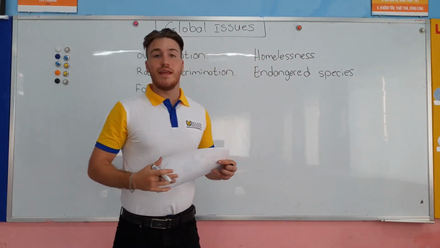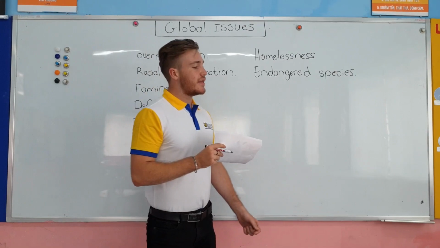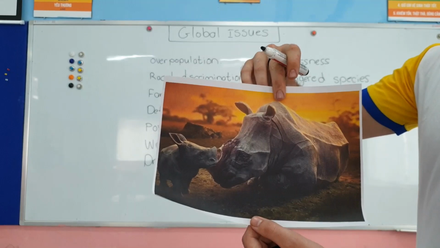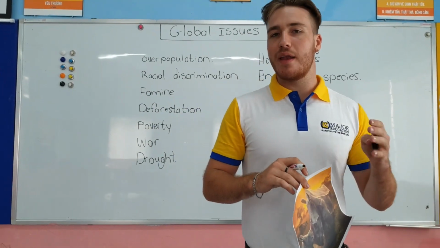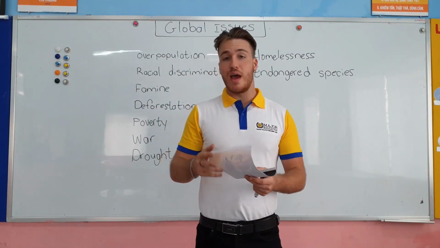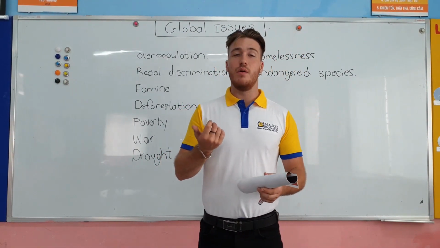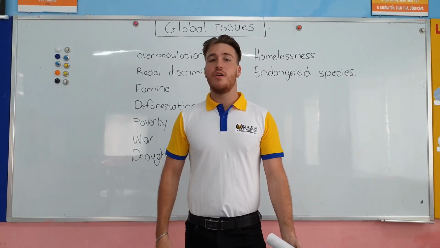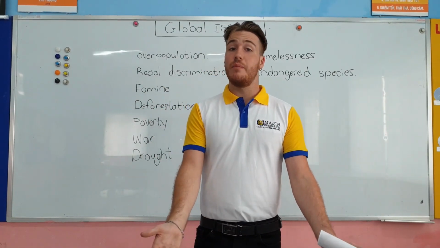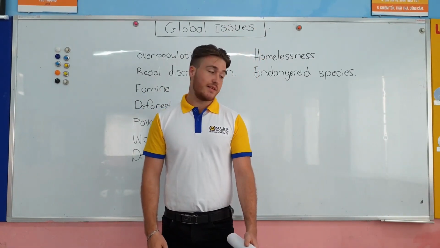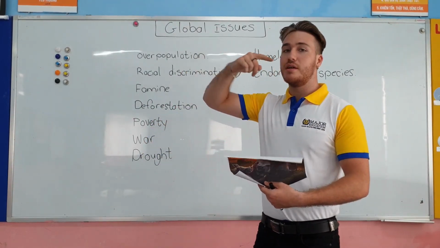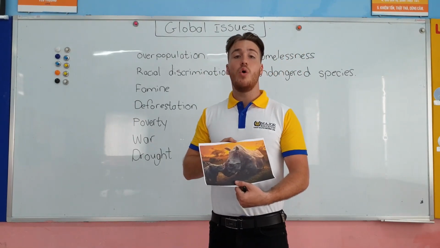The next one is endangered species. Endangered species, we have, for example, the rhino. You can see that the rhino is an endangered species, meaning that there are not too many of them left. In the world, I think that we have rhinos, we have some kinds of snakes, some kinds of animals like tigers, like the white tiger is endangered because people either kill them or maybe they die from natural reasons like drought or something like this. But people kill the rhino because, what do we call this one here? We call it the horn, the rhino horn.